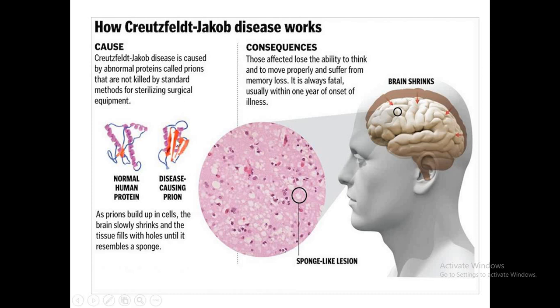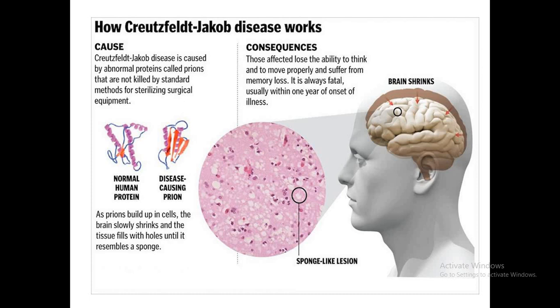Due to this misfolding, we call this protein a prion protein. And this protein leads to one of the diseases, that is Creutzfeldt-Jakob disease, or we also call this disease